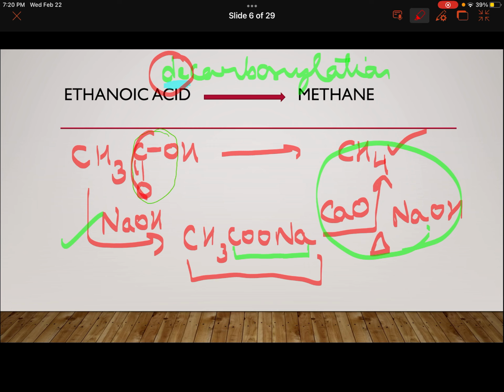We remove CO2, we get CH4. Dehydration, you make use of in some other reaction, some dehydrating agent like concentrated sulfuric acid. So that is removal of water. Dehydrohalogenation, as we did in the previous reaction, is removal of hydrogen and halogen along with that, where we use alcoholic KOH. So simple reaction again.